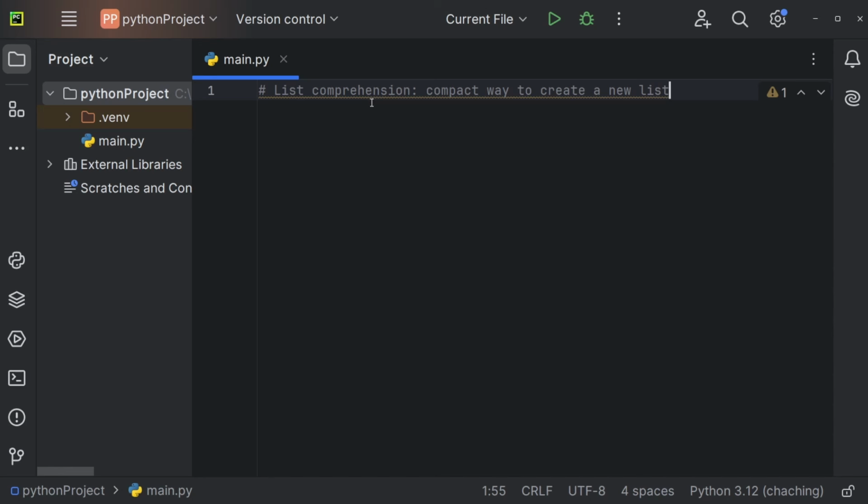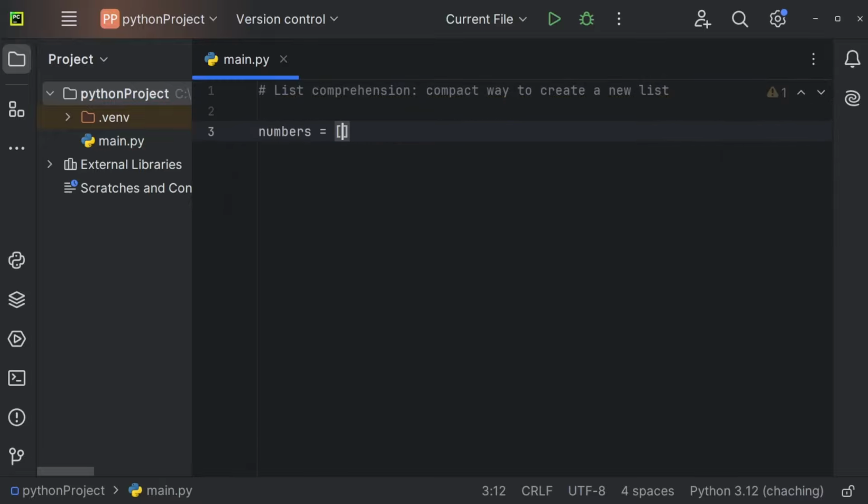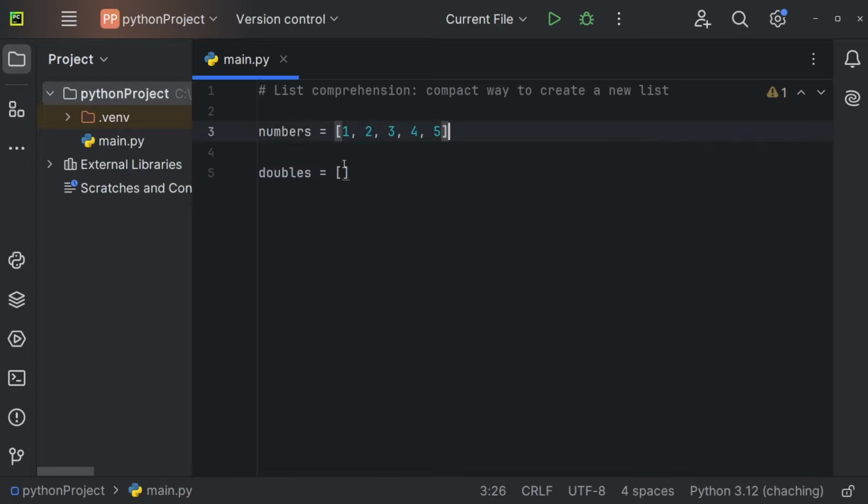Let's take a look at list comprehension in Python. Imagine we're having a list of numbers. So numbers is equal to an array. And maybe this array holds the numbers 1, 2, 3, 4, and 5. And now maybe we wanted to create a new list, and this list just contains all of the doubles. We can do so by creating a new variable, doubles, which is going to be equal to a list. And now we can just use a for loop inside of this list to iterate over those numbers and double them. So let's start by creating a for loop.